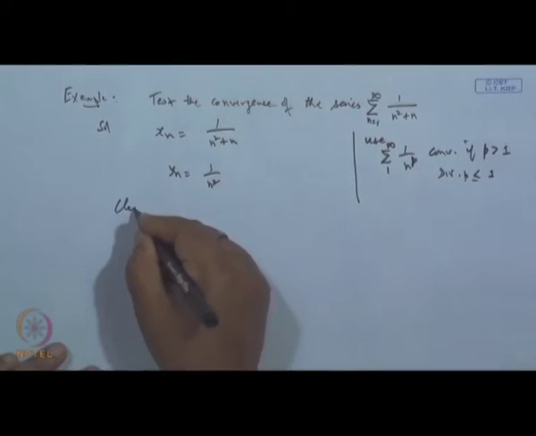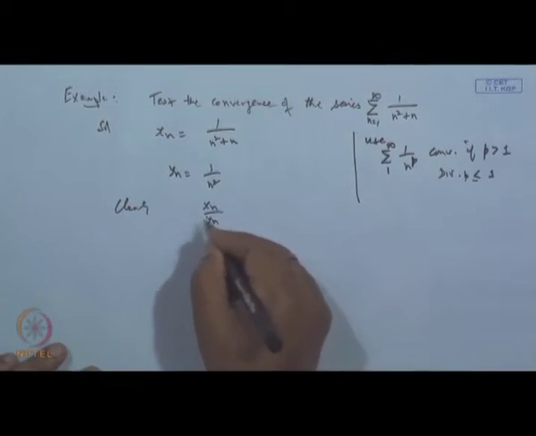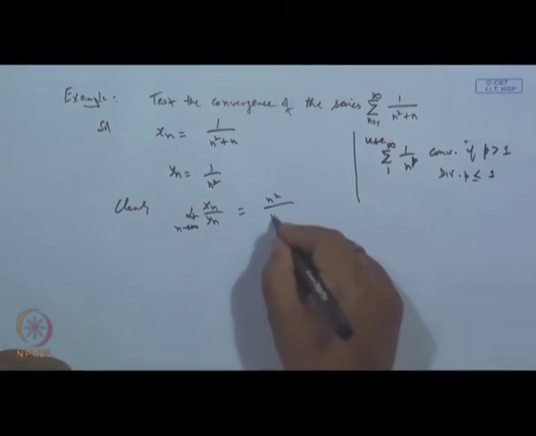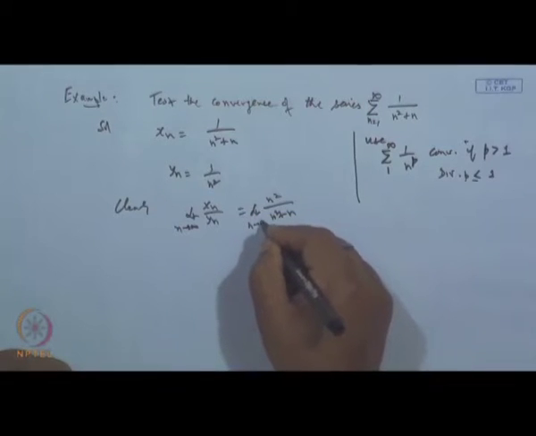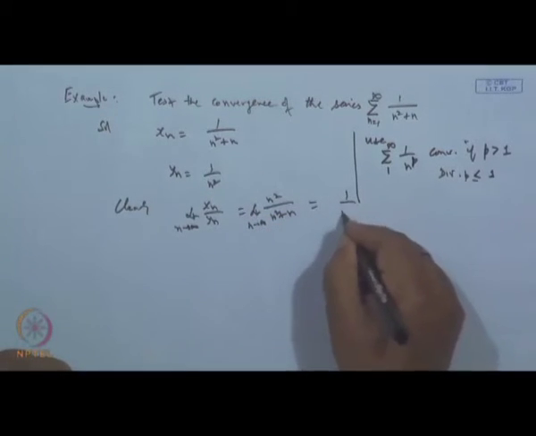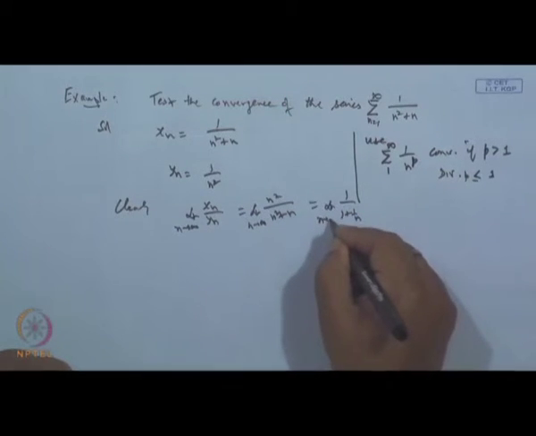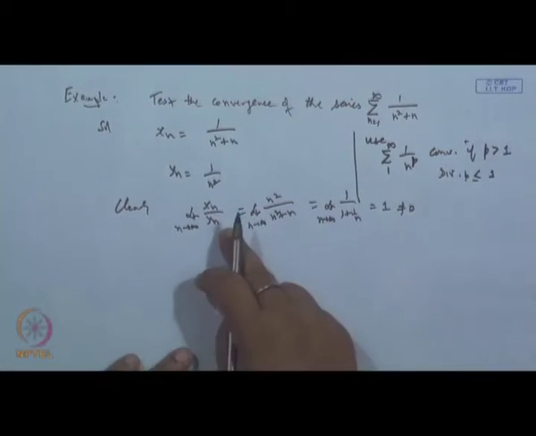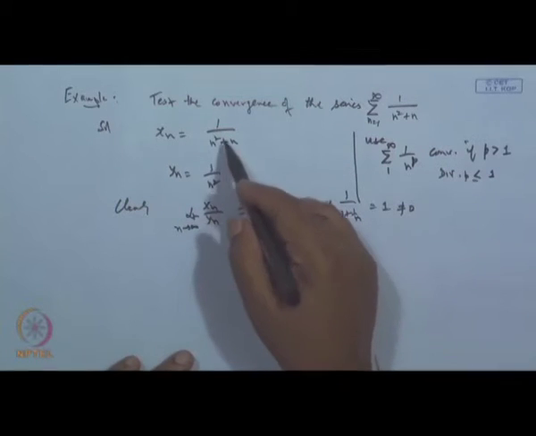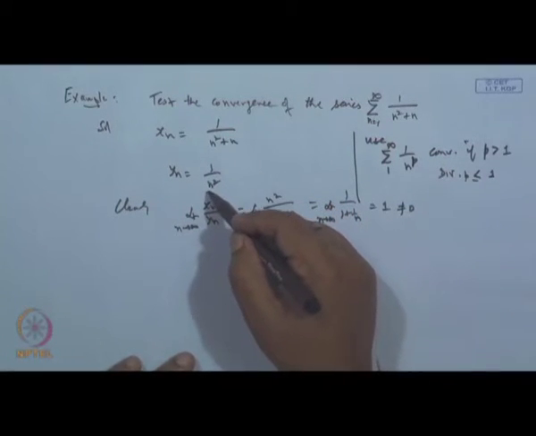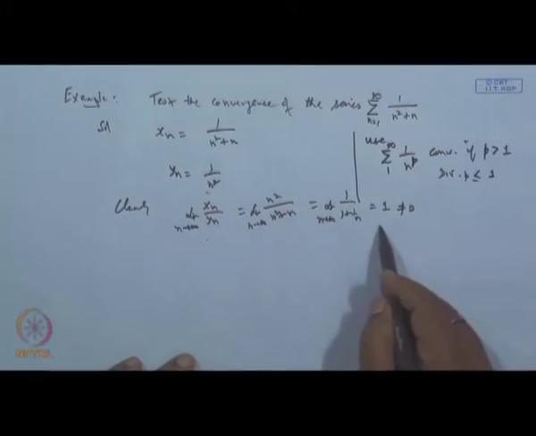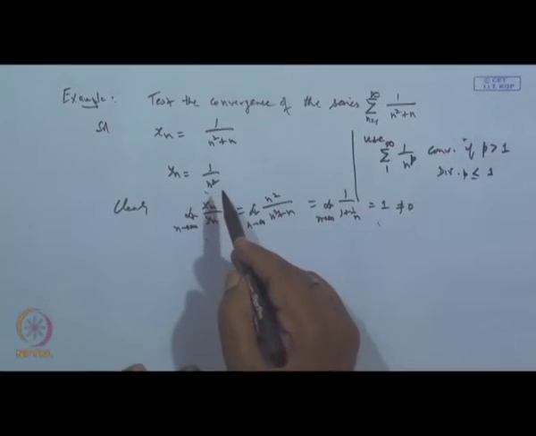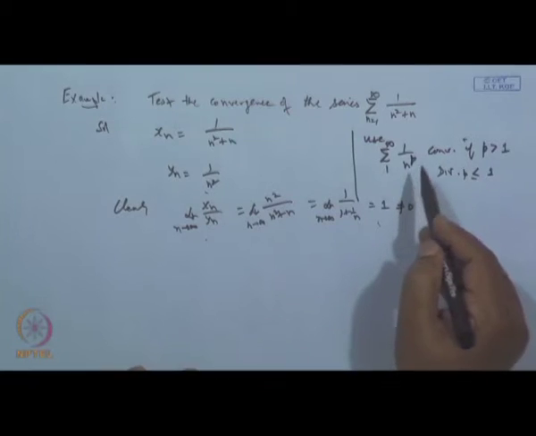So, clearly the limit of x n over y n when n tends to infinity is n square over n square plus n. Dividing by n square, this is 1 over 1 plus 1 by n, and the limit as n tends to infinity is 1, which is different from 0. So, if x n and y n are both strictly positive sequences of real numbers such that the limit of x n over y n exists and is different from 0, then this series is convergent if and only if that series is convergent. But this series is of the form sigma 1 upon n to the power p, where p is greater than 1.